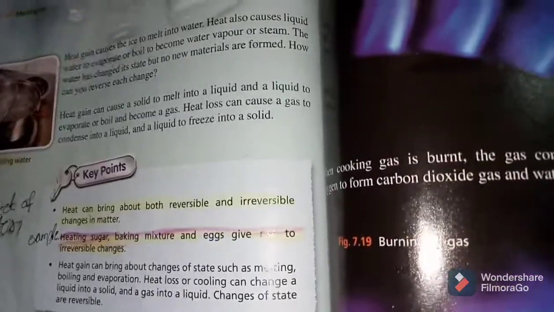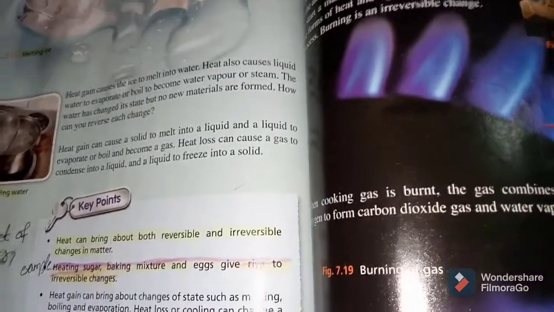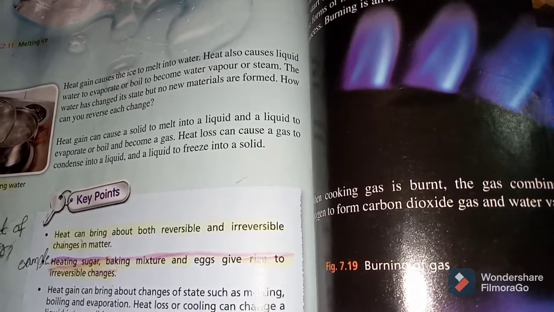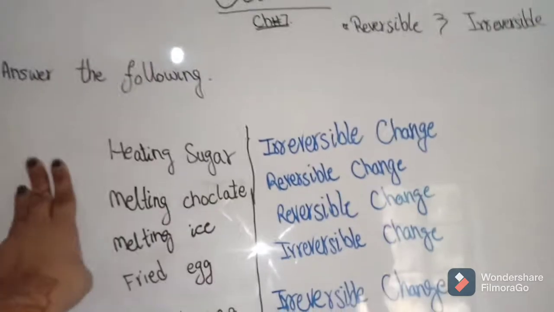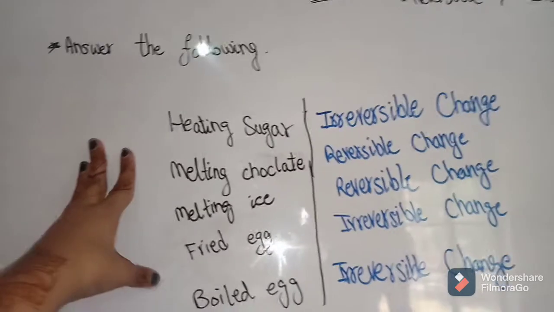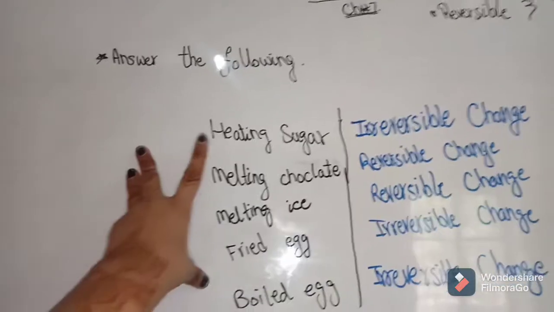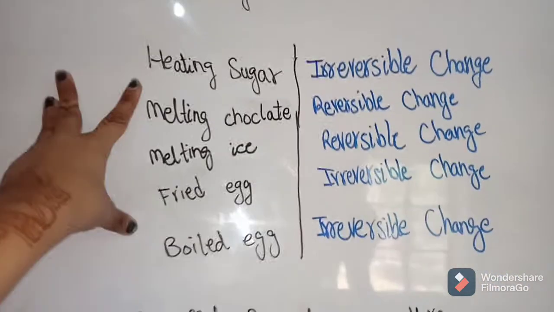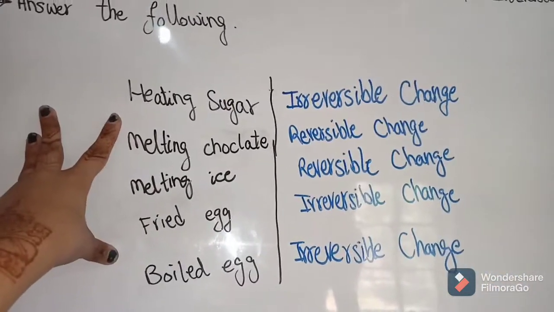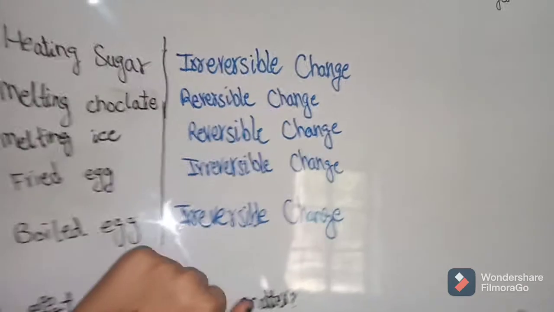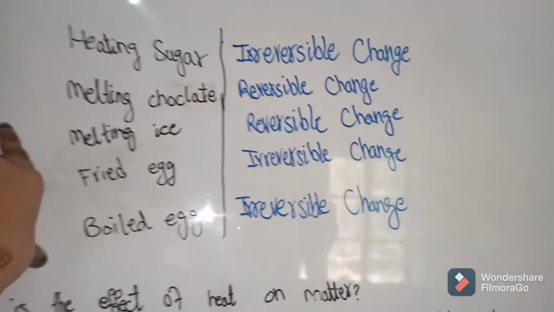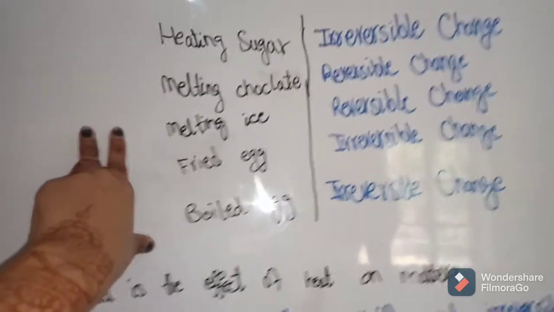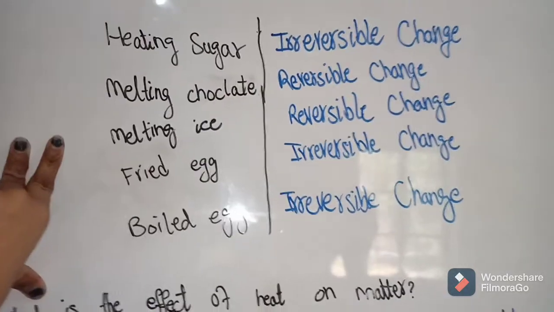So now we can write 2 or 3 short question answers on the board. So these are the questions. The first one: answer the following, are these reversible or irreversible changes? First one is heating sugar, meaning decomposition of sugar. This is an irreversible change. Melting chocolate: when we melt chocolate, it's in liquid form and it will come back to solid. So liquid to solid and solid to liquid. So it is a reversible change.